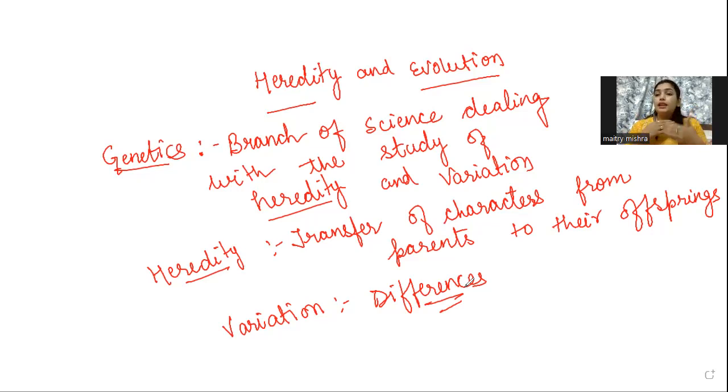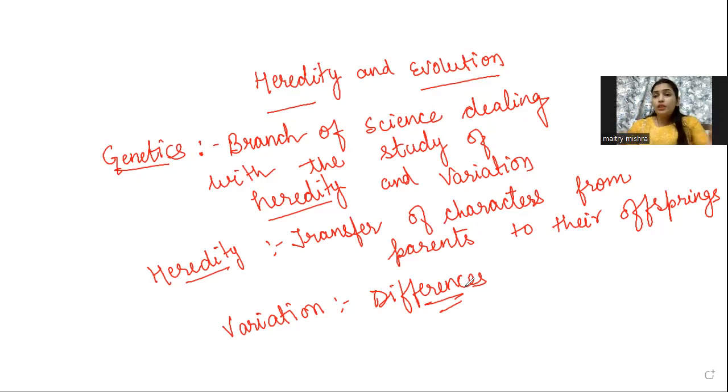Then he studied how the contrasting characters get inherited from one generation to another, like which character was visible in the first generation, and in the next generation, what character expressed itself.